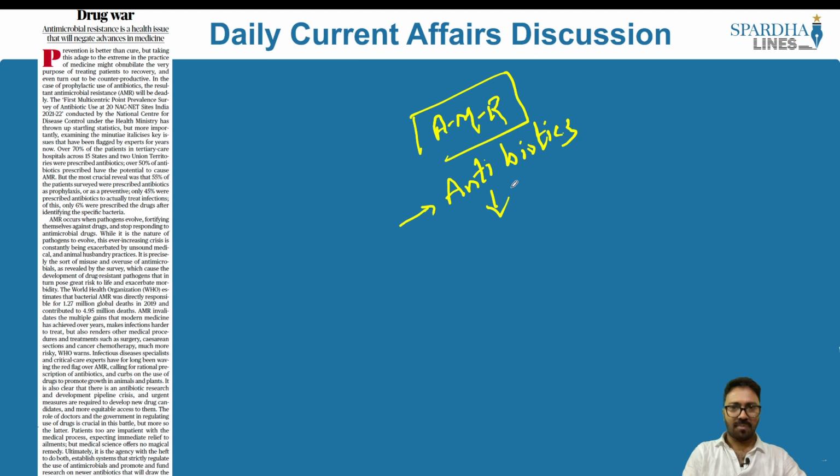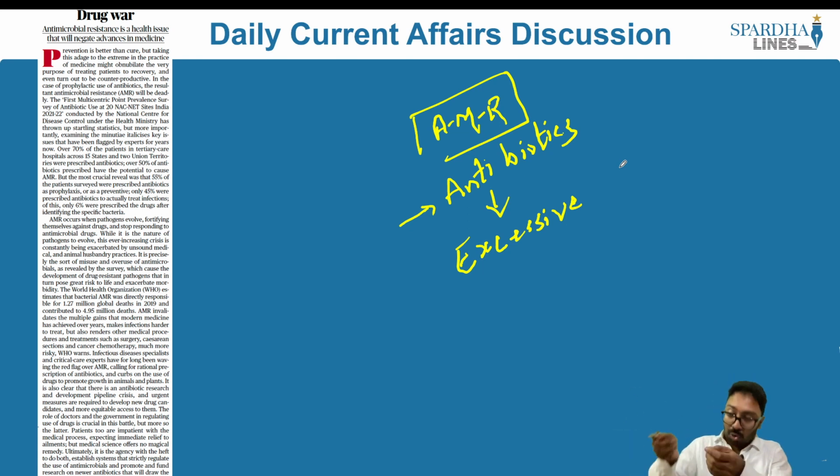But over a period of time, there has been excessive use of these antibiotics. What is the major issue? Even before they are able to assess what the issue is, even before they identify which bacteria it is, excessive antibiotics have been given. So what should ideally happen? You should identify the issue, then identify the root cause of it, and then give the antibiotics. For every other thing they have been giving antibiotics, and ultimately this is creating what is called antimicrobial resistance. What is antimicrobial resistance?